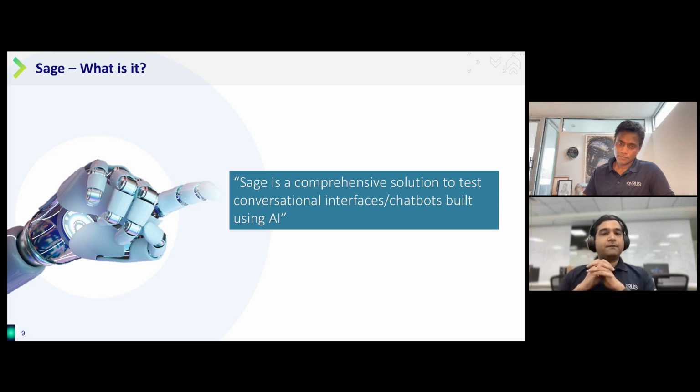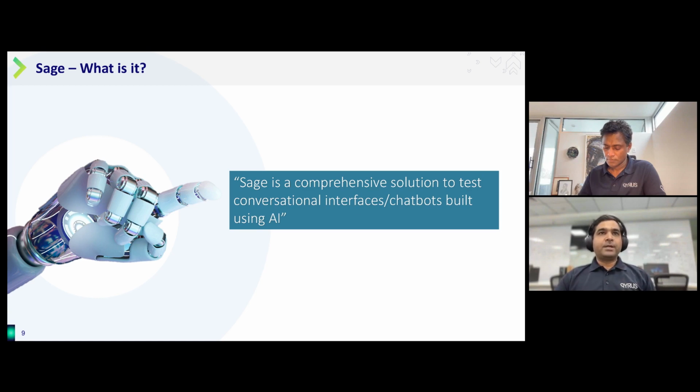And the key USP of Sage is that it defines the tests and connects directly with the bot building platforms. This is an extremely important thing, and that's why we call it one of our key USPs. We'll see how that works. It also reduces the overall cycle time. All the tests which fail, whenever you run a test through Sage, are fed back to your bot and used as training data. This ensures there is high accuracy of the bot when it is released out of the box.